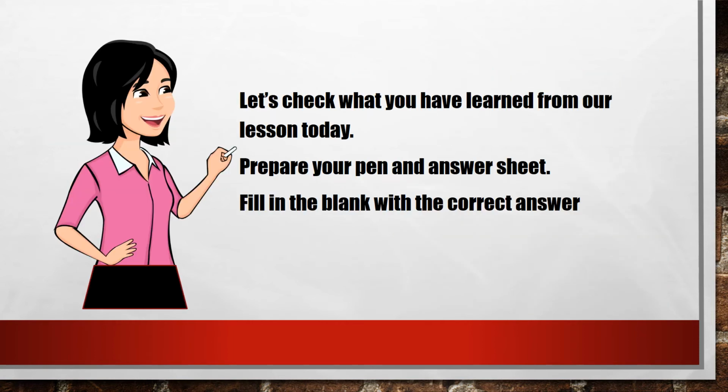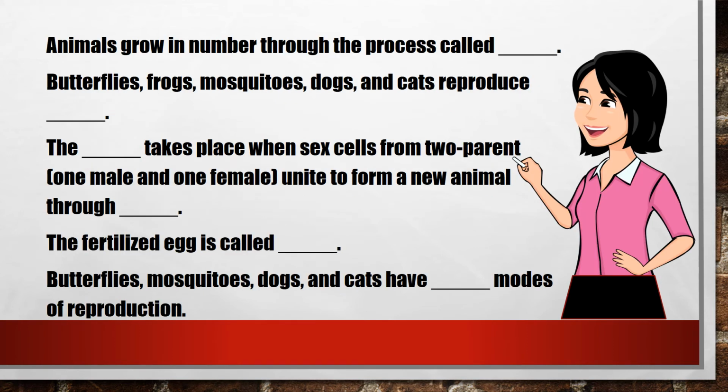Now, let's check what you have learned from our lesson today. Prepare your pen and answer sheet. Fill in the blank with the correct answer. Animals grow in number through the process called blank.